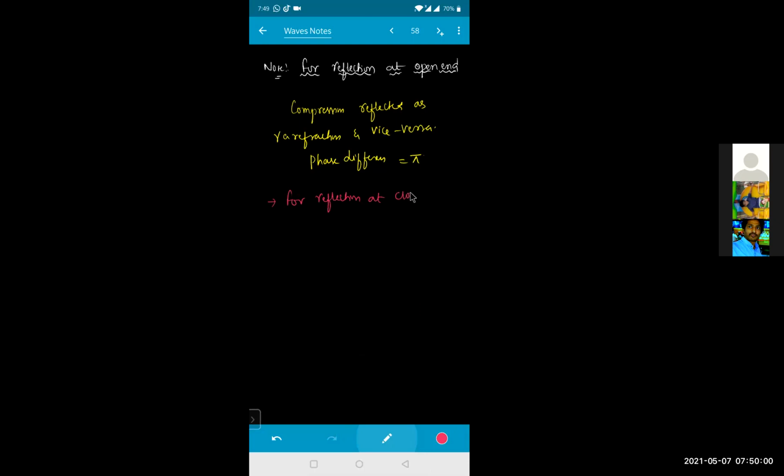In the same way, reflection at the closed end. We are talking about the closed end here and the open end here.